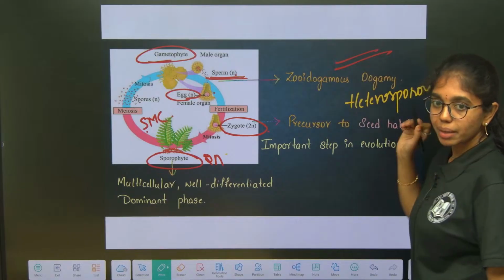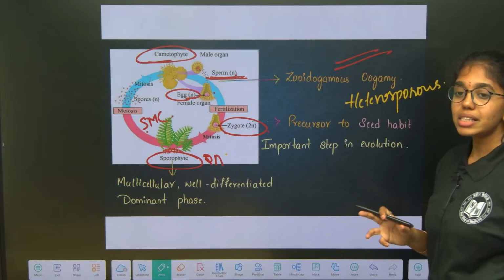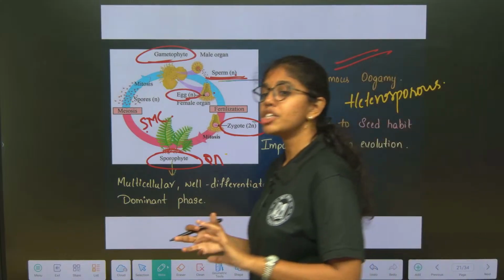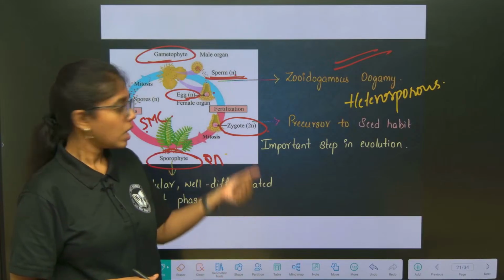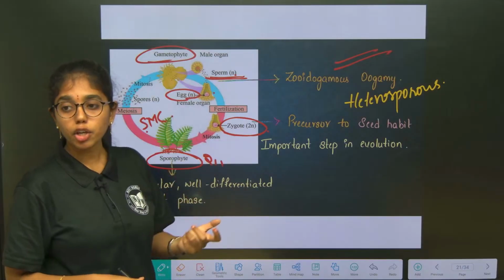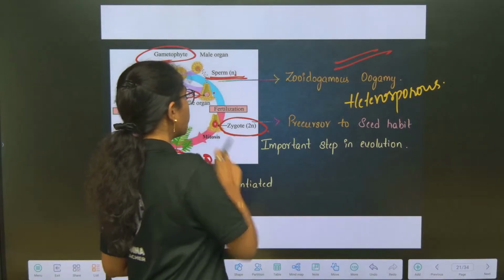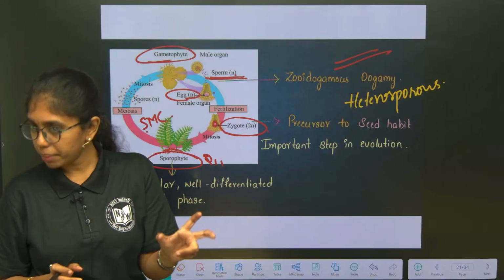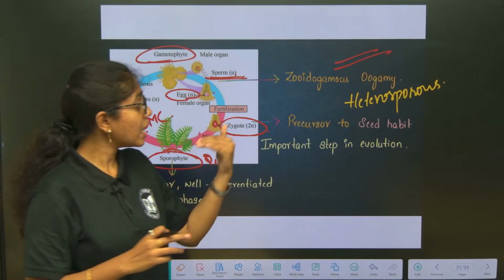Heterosporous condition is an important step for evolution. Here you can see some events that are for seed formation, but seed formation will not happen over here, because of the absence of integuments. The female gametophyte, which is bearing the zygote, does not have integuments to protect the zygote and embryo, and the embryo is present inside the female gametophyte only for variable periods of time, not completely. So, these two are the major reasons why seed is not formed, but there is a habit which is shown